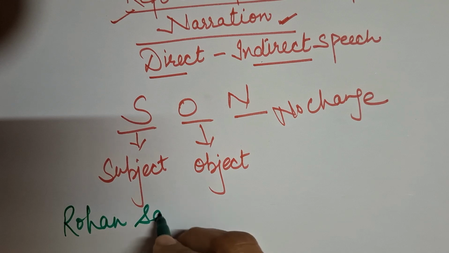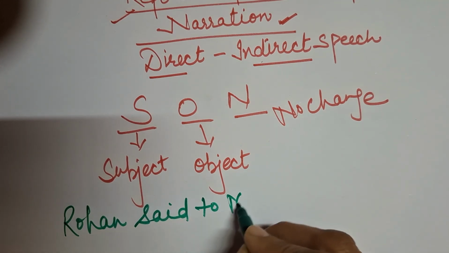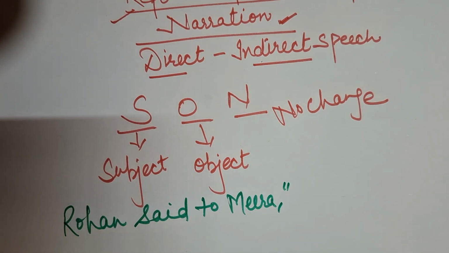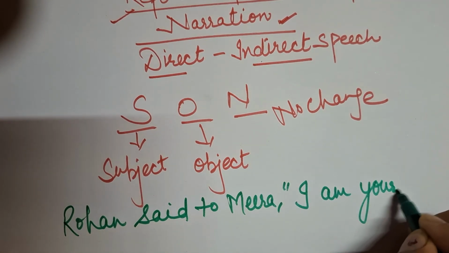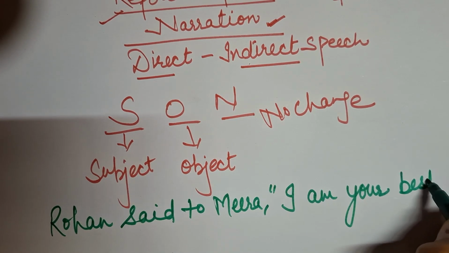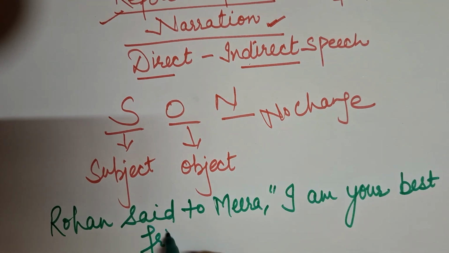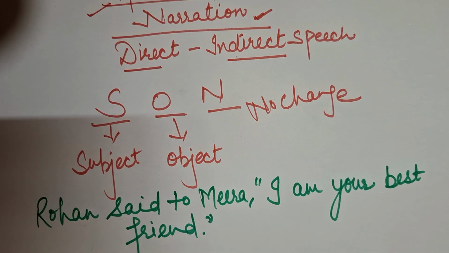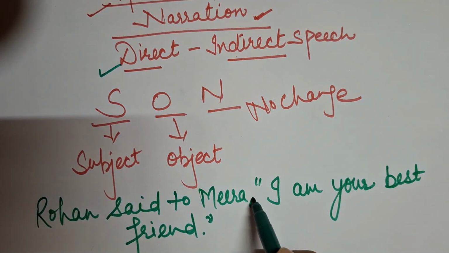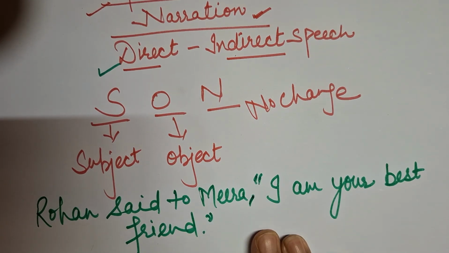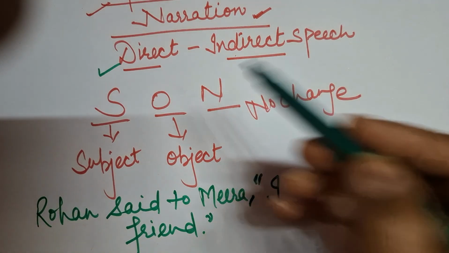Rohan said to Meera, "I am your best friend," right? So beta, the first thing that I want to clear, if I'm going to talk about this direct, so if the sentence is given to you in the commas, that is the direct speech, but I'm going to change it now, so that is becoming indirect.